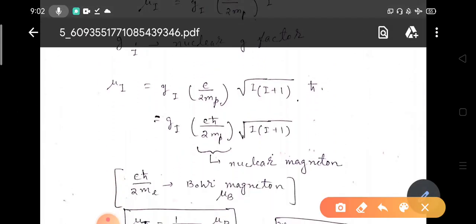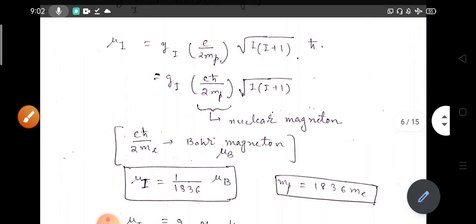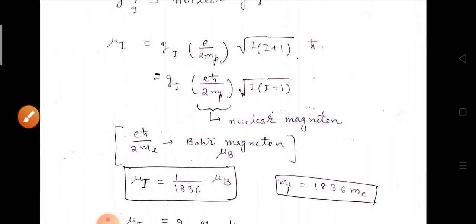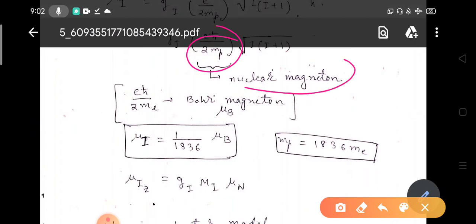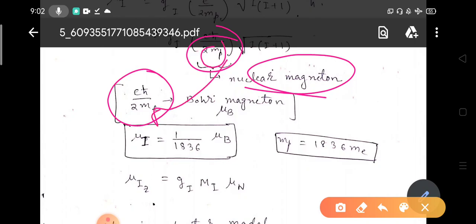So mu I equals Gi into e by twice Mp into root over I into I plus 1 h cross, or we can write it as Gi into e h cross by twice Mp into root over I into I plus 1, where e h cross by twice Mp is known as the nuclear magneton. Earlier we defined the Bohr magneton for electrons, where this Mp was Me, so we get mu B equals e h cross by twice Me.